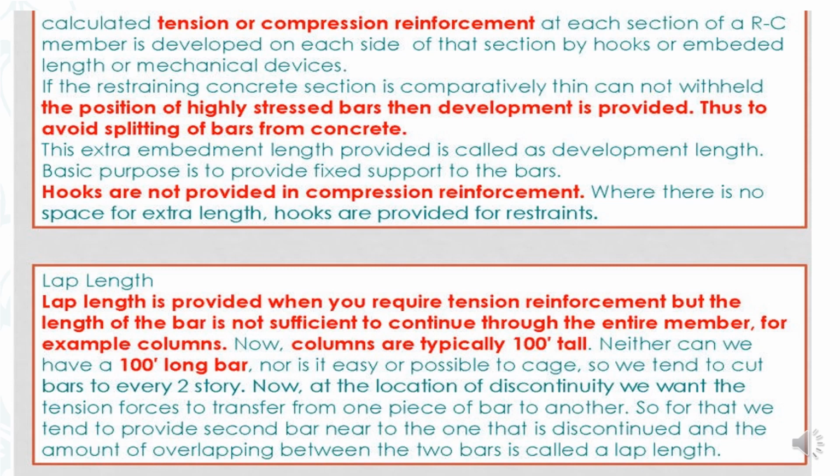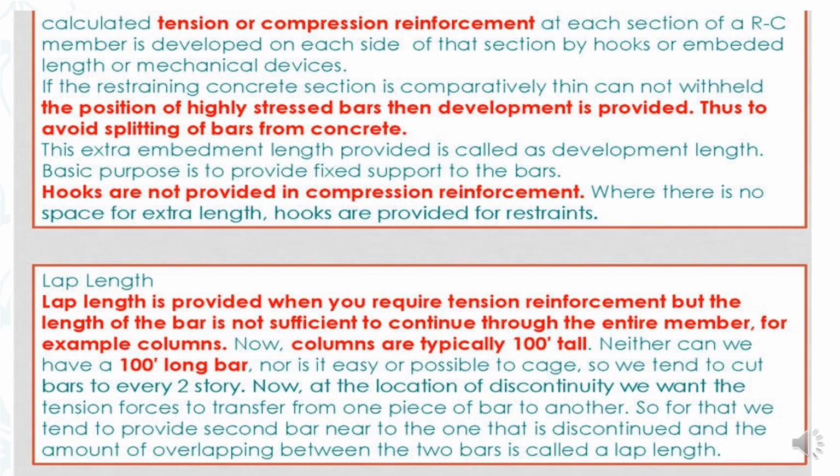Calculated tension or compression reinforcement at each section of an RCC member is developed on each side of that section by hooks or embedded length of mechanical devices. If the restraining concrete section is comparatively thin and cannot withhold the position of the highly stressed bars, then development length is provided to avoid splitting of bars from the concrete. This extra embedded length provided is called development length. Basic purpose is to provide fixed support to the bar. Hooks are not provided in compression reinforcement.